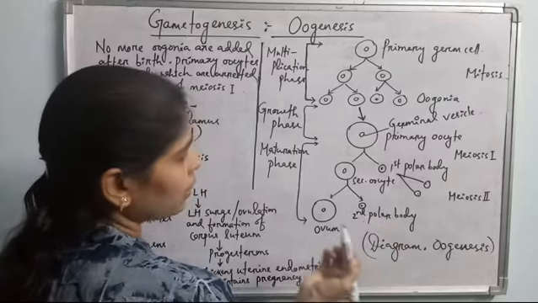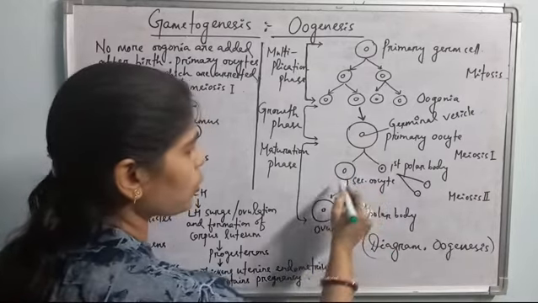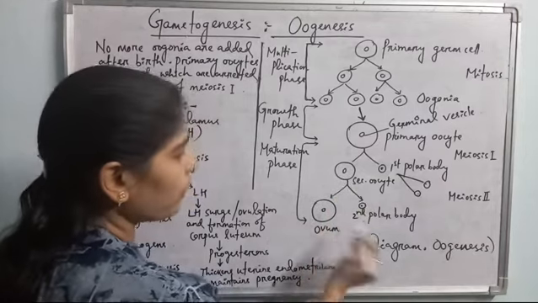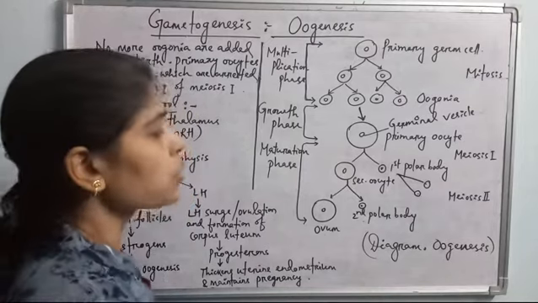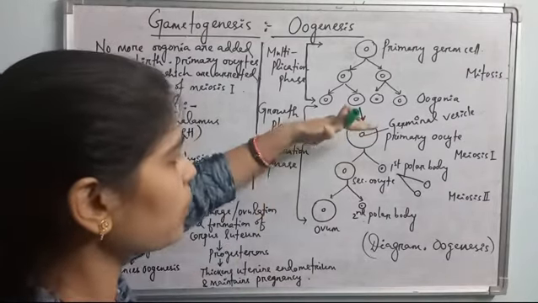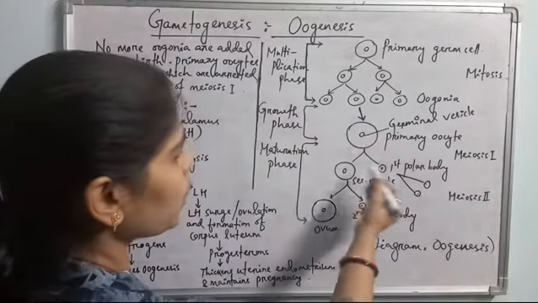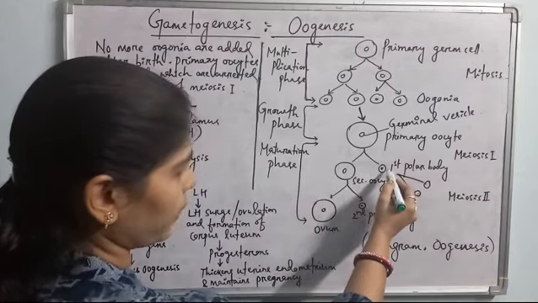But in case of higher vertebrates, only the secondary oocyte undergoes meiosis II to produce the ovum and the smaller cell called the second polar body. Okay, so again I am telling you, this primary oocyte, when it completes meiosis I, produces two unequal daughter cells. The larger cell is the secondary oocyte and the smaller one is the first polar body.